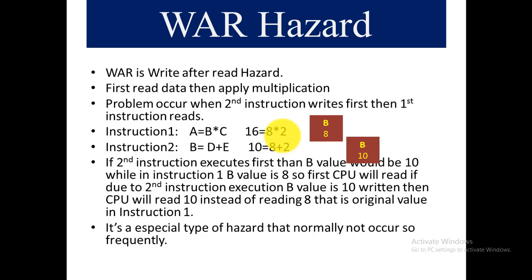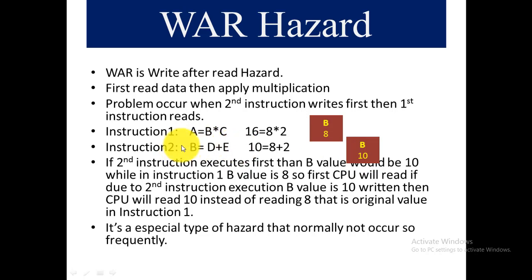We have discussed there are different scenarios in which addition performs first. The CPU will read according to the sequence, first instruction, that is A is equal to B multiplied by C. So here the B value is 8, right? The CPU will read that instruction. But at the same time, it is possible in a parallel processing scenario that it performs addition first. So 8 plus 2 is equal to 10. So the B value is 10. So this is a possibility that it performs addition first and the B value is 10.